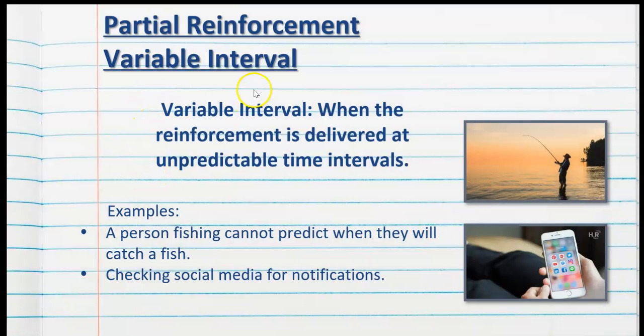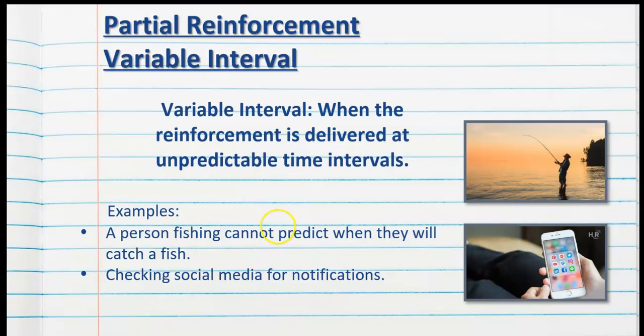Now variable interval is a little bit different. So interval still relates to time, but variable means it's unknown. So it's an unknown time that someone will get reinforced, if at all. So variable interval is when the reinforcement is delivered at an unpredictable time, and it might not be at all, like I said. So an example is fishing. A person fishing cannot predict when they will catch a fish. It doesn't depend on the repetition of their behaviour. It depends on how long they actually stay outside fishing for. So they may catch a fish after 5 minutes, or they could be out there for 8 hours and catch nothing.